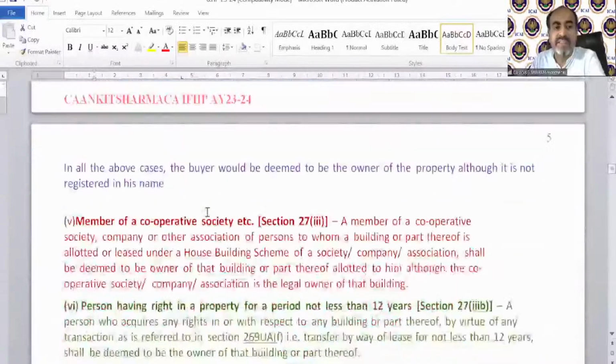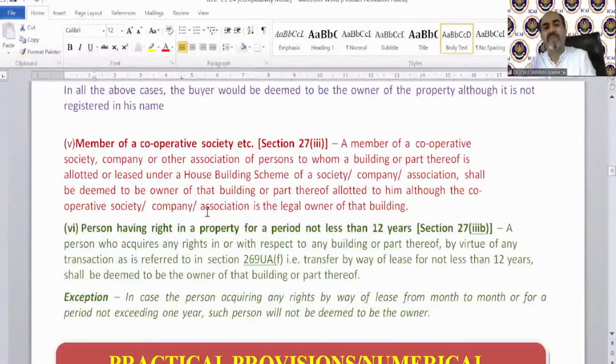Fine. In the same way, there was point number 5, which says if you are a member of a cooperative society and that society provides you any building to use against the membership fees, and the membership fees is almost equal to the property value.